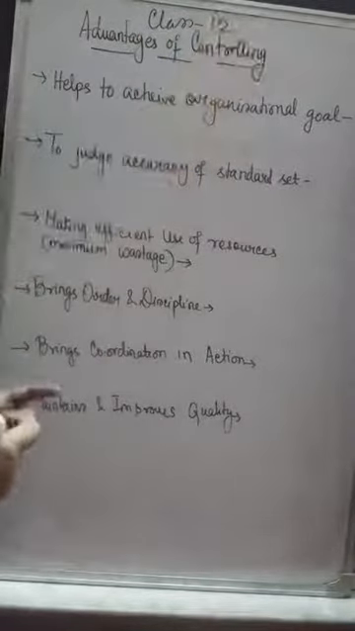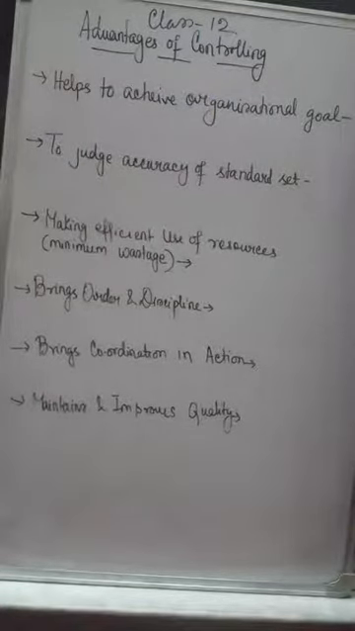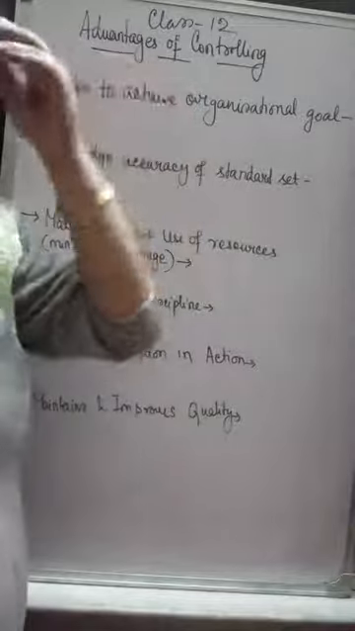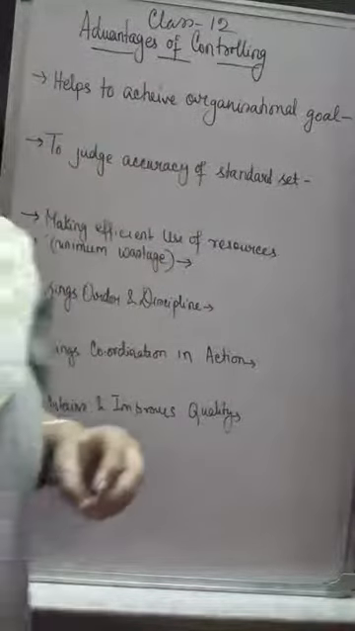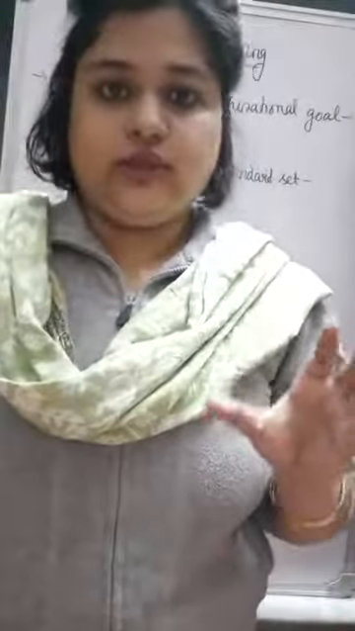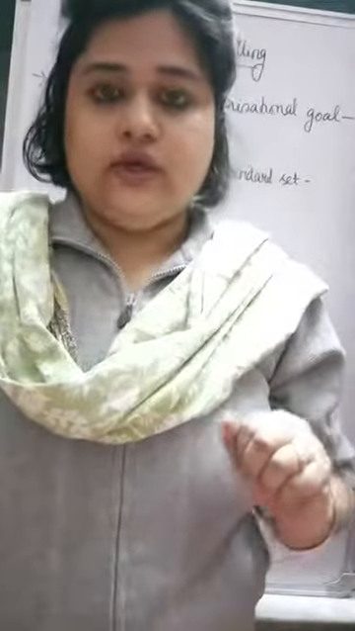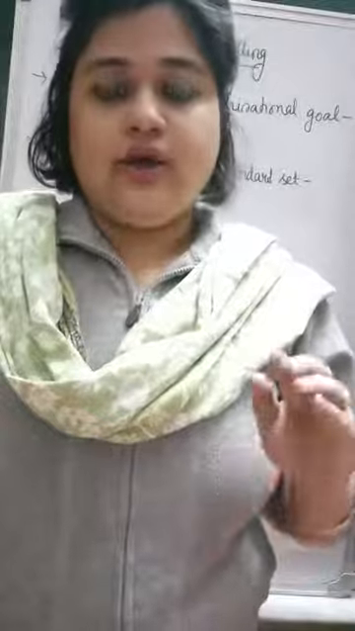Now we will be studying the advantages of controlling. Number one, it helps to achieve the organizational goals. Now, an organization already makes certain goals during the planning process. Controlling is done at the end to check whether any deviation from the target has occurred.